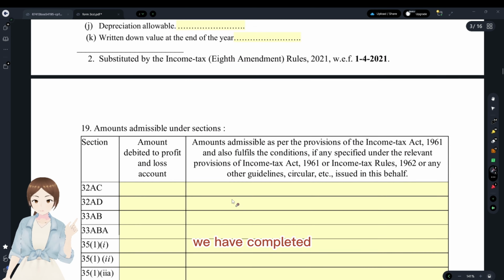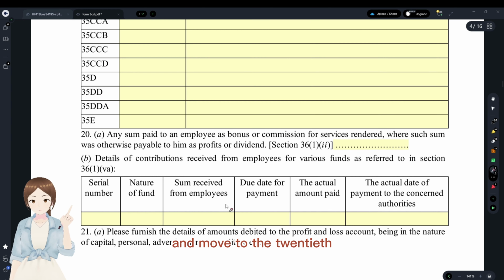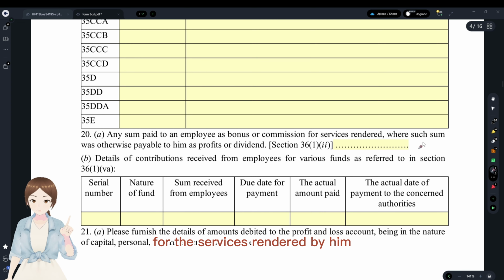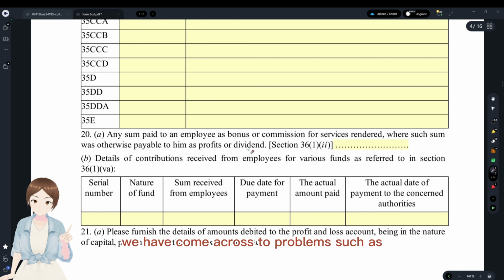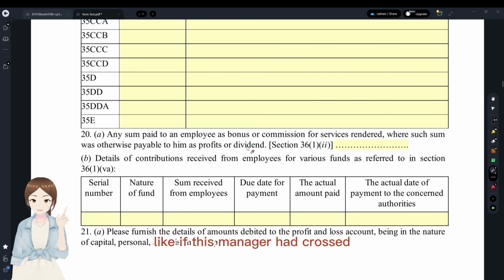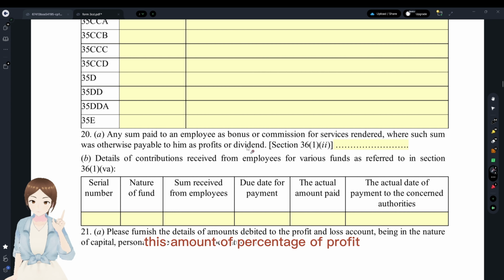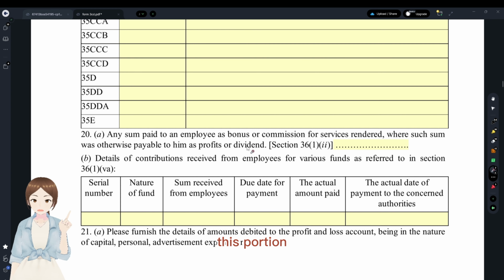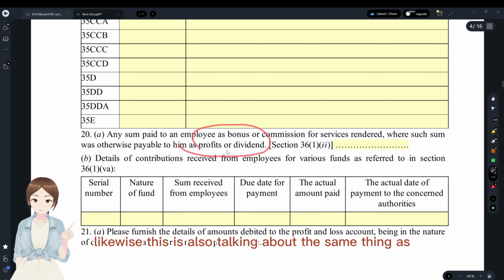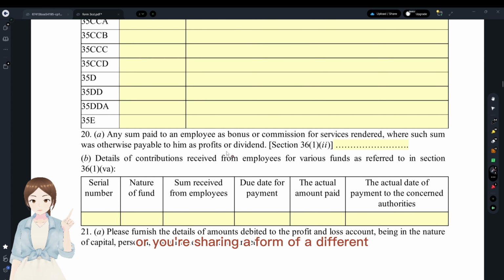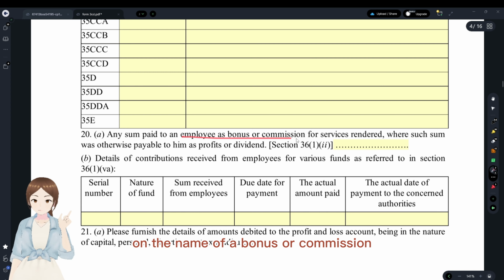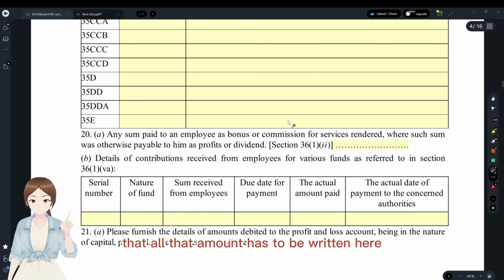That's the biggest clause we have completed, and we move to the 20th: any sum paid to an employee as bonus or commission for the services rendered by him, otherwise payable to him as profits or dividend. You see, in FO, we have come across a few problems, such as if this manager crosses a certain percentage of profit, a portion of that would be distributed to him. This is also talking about the same thing: you're sharing the profits in the form of a dividend, but you're giving it in the name of a bonus or commission. All that amount has to be written here.